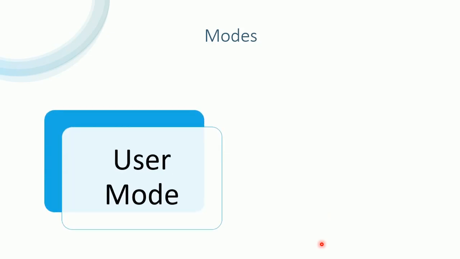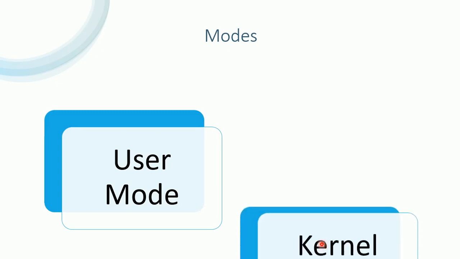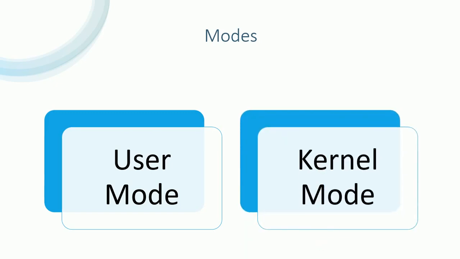A processor in a computer has two different modes of running, that is the user mode and the kernel mode. So all the applications run in user mode and the core operating system components run in the kernel mode. When a computer application is running, it runs in the user mode. Some examples can be Word application, PowerPoint, a PDF file reader, or a browser. These are all application programs, so they all run in the user mode.